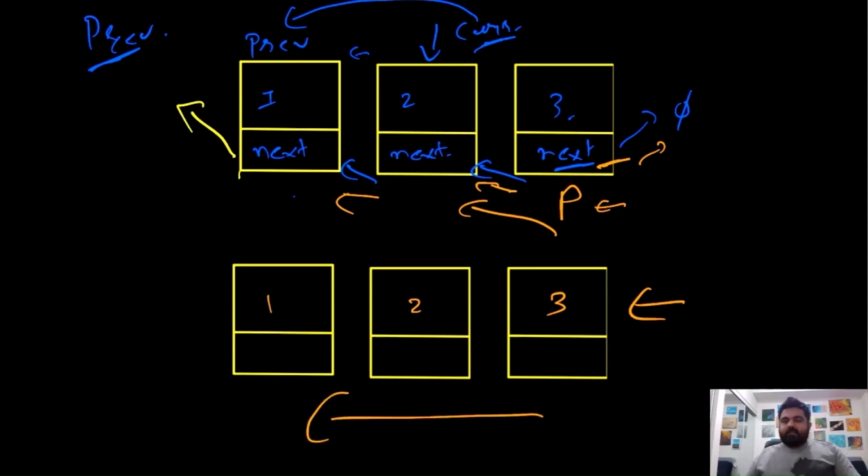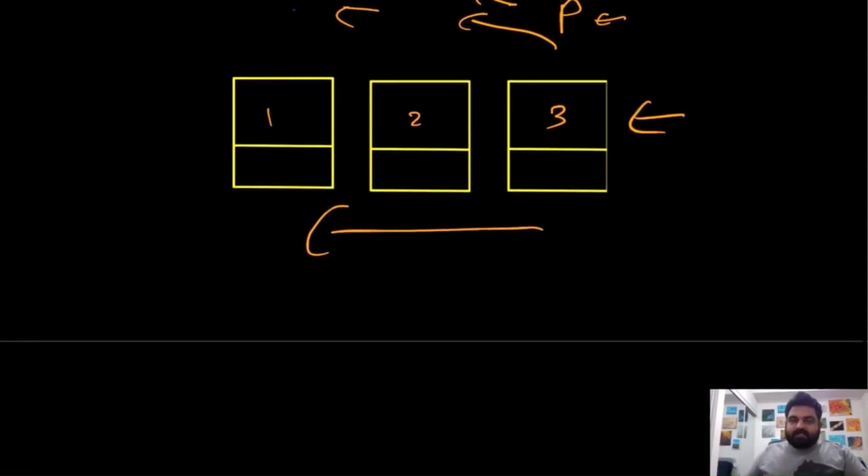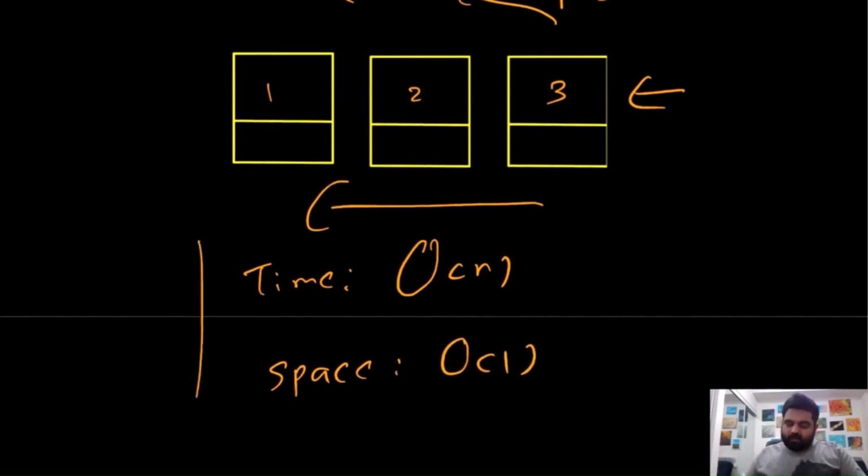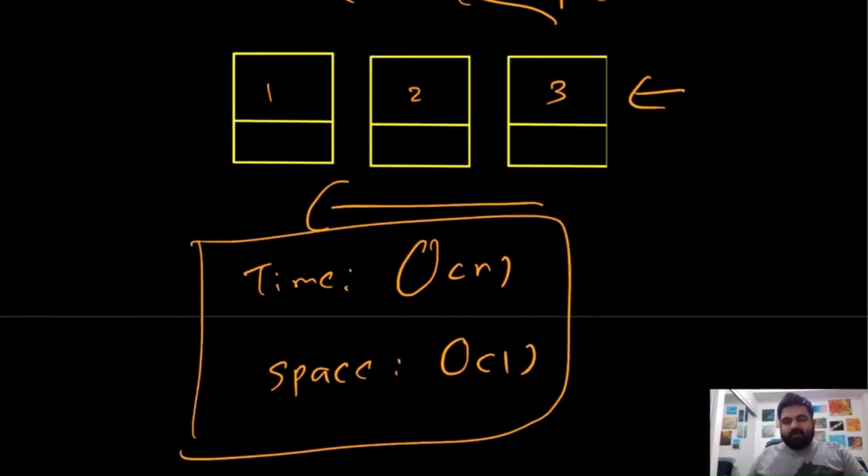And this would be our answer. If we see the time and space complexity in this matter, the time complexity for this one would be big O of n, and the space complexity would only be big O of 1, because at any given position all we have to do is keep track of a couple of variables, nothing more than that, and that should take care of all the scenarios.